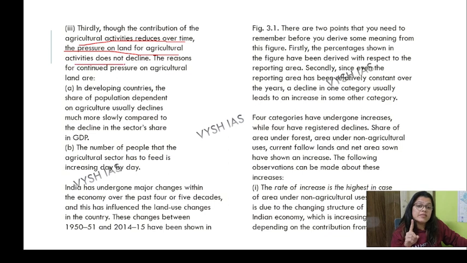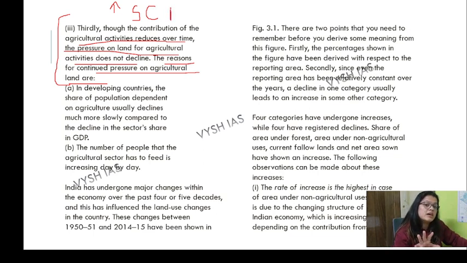of agriculture activities does not decline. The reason for continued pressure on agriculture land is that economic activities are increasing. With that, the size changes. With that, the composition changes. Now we are talking about the contribution of agriculture, but here comes a point, that is pressure: when the agriculture contribution has reduced, why has the pressure on agriculture land continued?